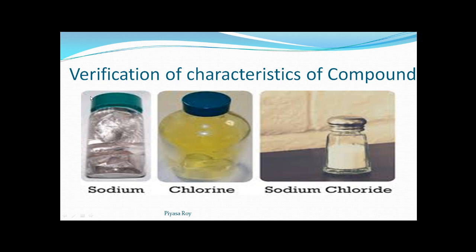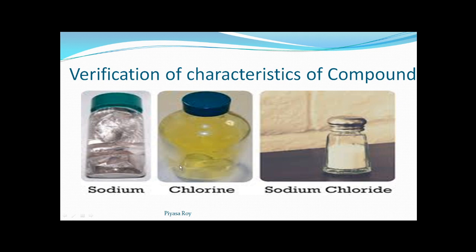See here, this is another example of a compound, sodium chloride, common salt or table salt, which we regularly use in our food. Sodium chloride is formed by the reaction of sodium and chlorine. Sodium is a soft metal, very reactive, and soft metal means it's solid.